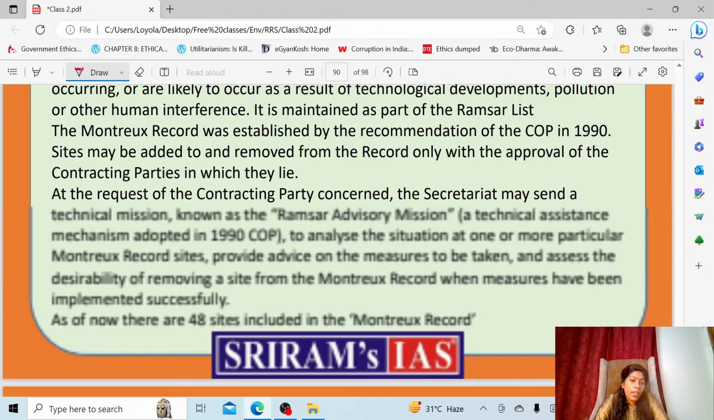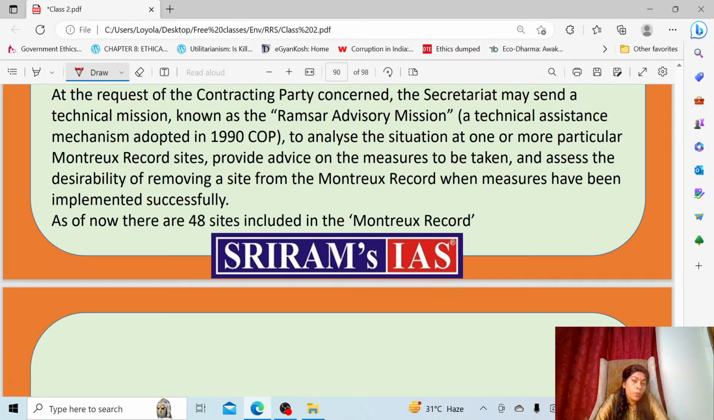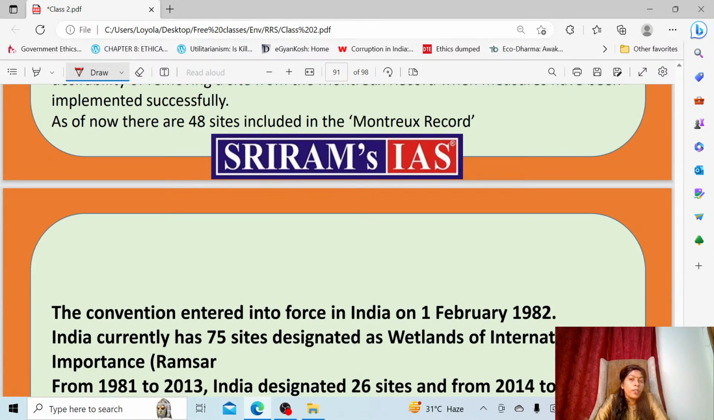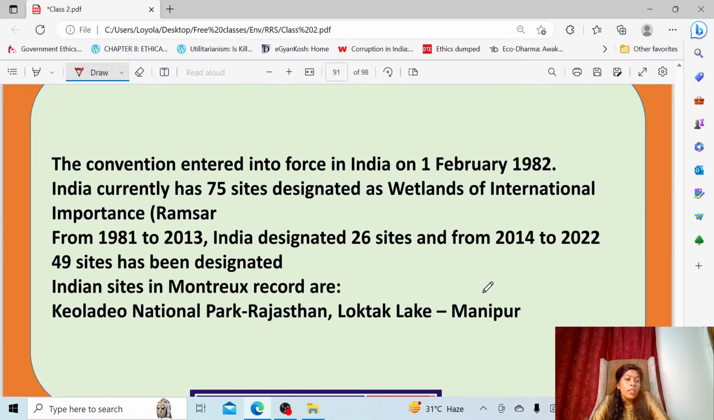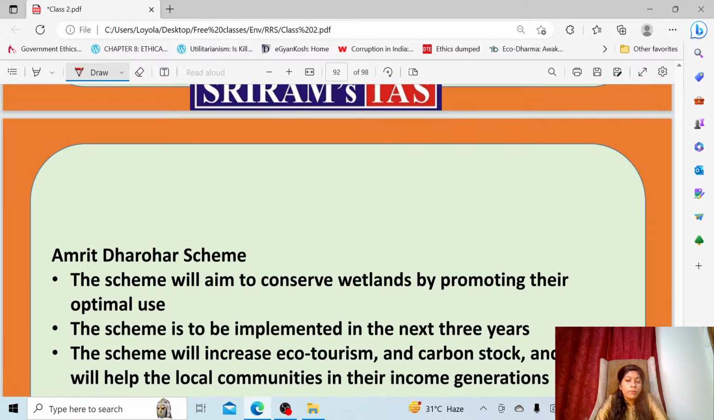So from India, we have added 2 sites. One is the Loktak Lake of Manipur, and the other one is the Keoladeo National Park of Rajasthan. So these are the 2 sites from India which have been added inside the Montreux record. And so far 75 sites have been added inside the Ramsar list. Okay.